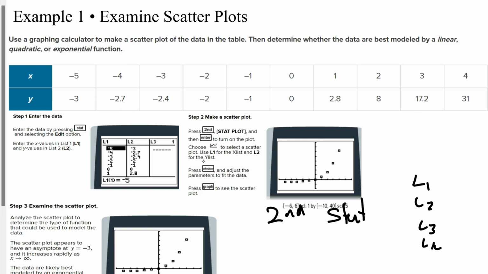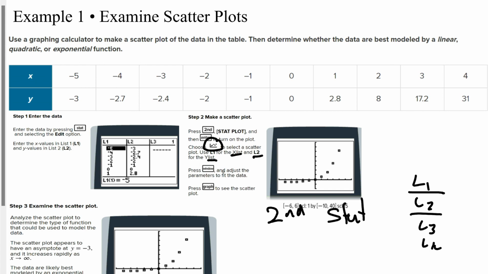So when you pick the scatter plot and you go into graph it, for X list you hit L1 if it's there. If it's not there, you can hit second stat and you can choose your L1. And then for your Y list, you can choose L2. If it's not automatically there, you can go in and hit second stat and then choose L2 to put in for your Y list.